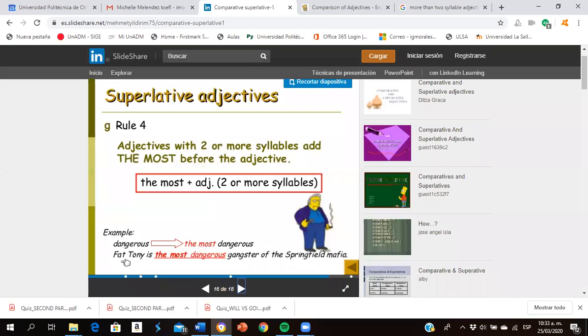So we have, for example, Fat Tony. Fat Tony is the most dangerous gangster of the group of the Springfield Mafia. Okay?